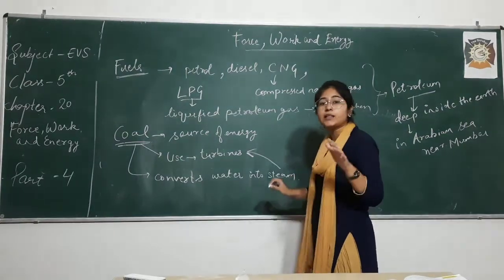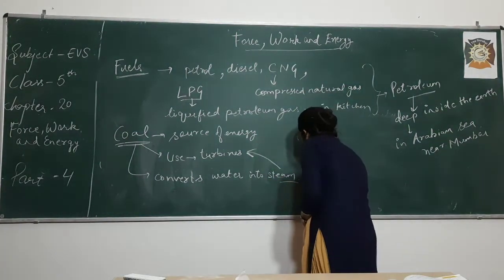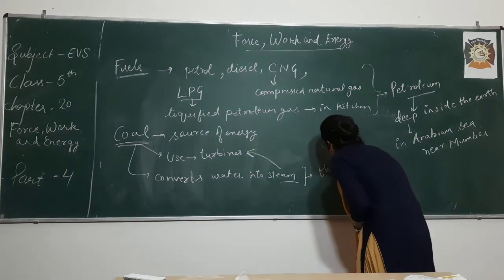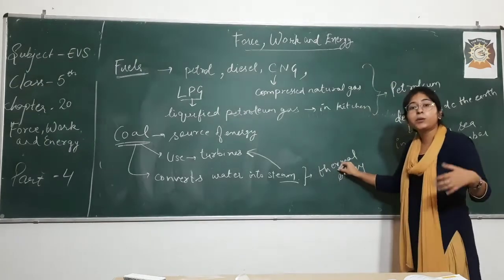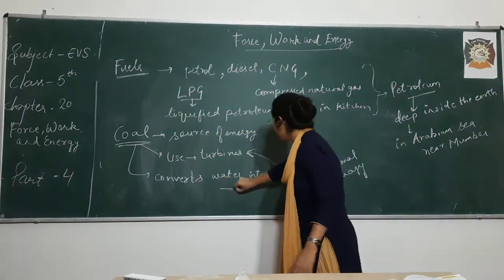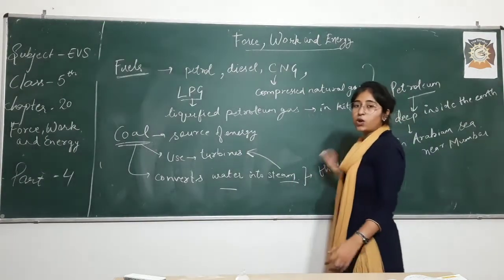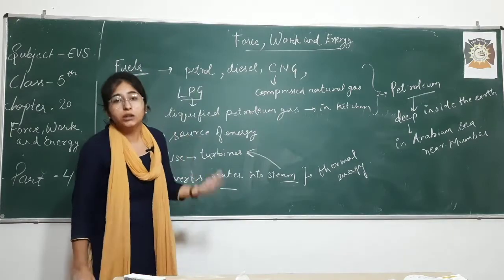This energy has a special name where we use steam. Steam means water vapors. Water vapors are used, that is known as thermal energy. Thermal is derived from temperature because we are burning coal and converting water into water vapors or steam. This energy is known as thermal energy. So here you come to know about another form of energy.